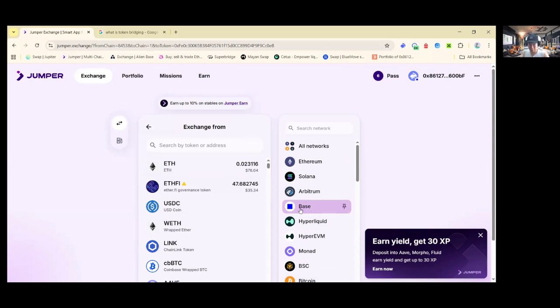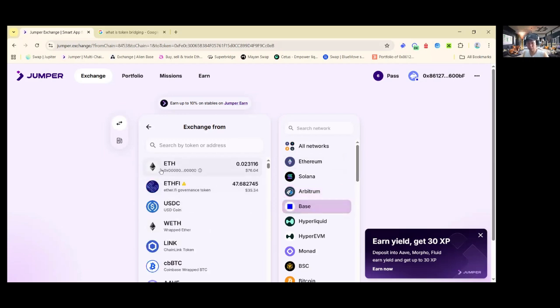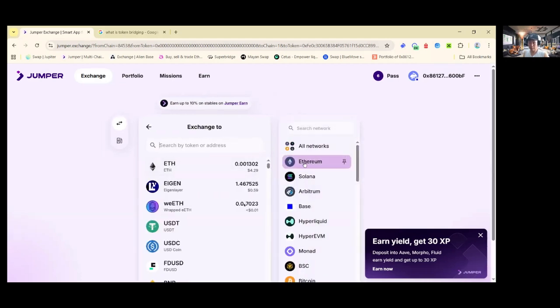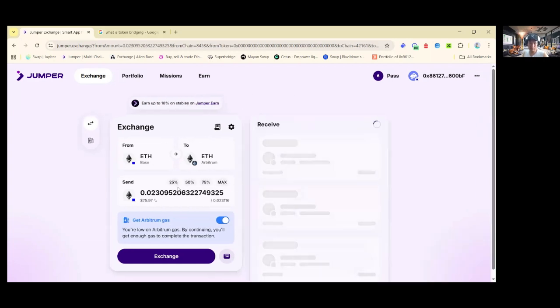Now, for example, I'm going to bridge from base to, let's say, Arbitrum. I think on Arbitrum I don't have any tokens. Okay, 0 on Arbitrum network. So the first thing I'm going to do is to bridge my ETH from base to the Arbitrum network, because we need the native token that we'll be using for gas fees, which requires ETH. So I will need to bridge to Arbitrum. So how much am I going to bridge here? Maybe, okay, I have about $75.